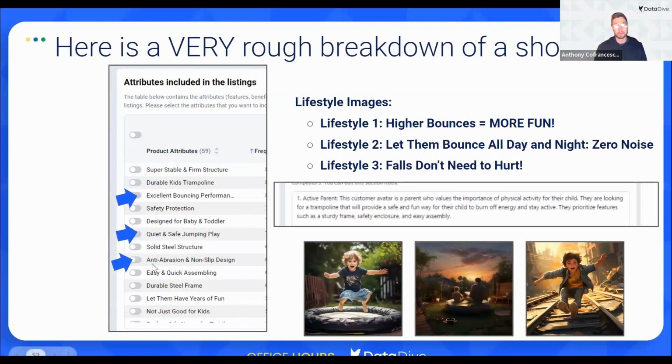But another one was about this anti-abrasion and non-slip design. And then I had something like falls don't need to hurt. And I went to Midjourney and I was like, give me a kid that's falling, but he looks resilient and he's ready to get back up. So, I don't know.